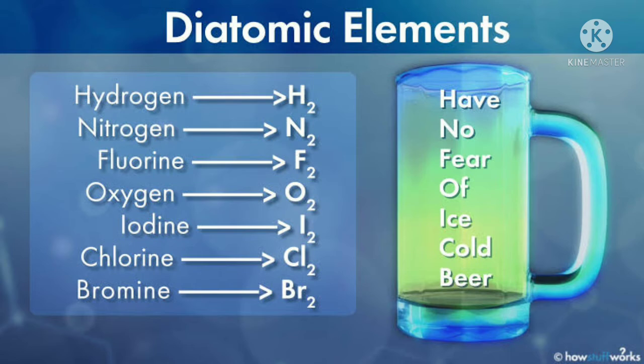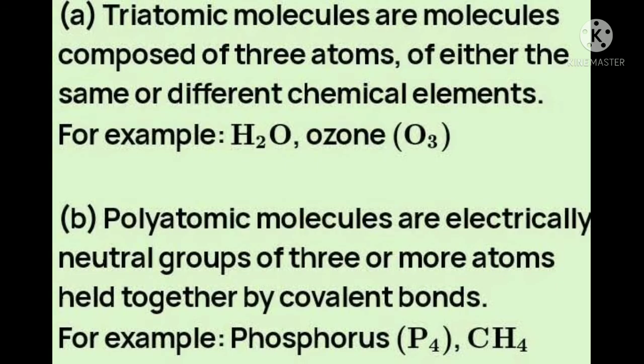Ice: I, iodine, I2. Cold: C, chlorine, Cl2. Beer: B, bromine, Br2. So these are the diatomic elements. If you forget it, just remember this statement. Let's say it again together: have no fear of ice cold beer.